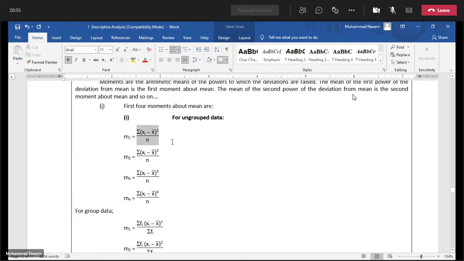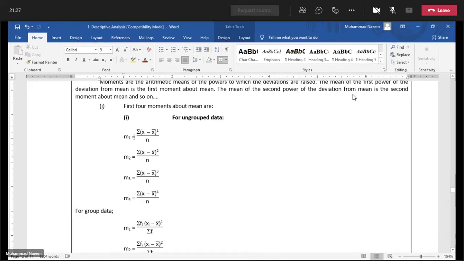For example, in this case, the deviation is taken from the mean value, and we are taking power 1 of this deviation, summing up all these powers and dividing by n. This is called the first moment about mean.